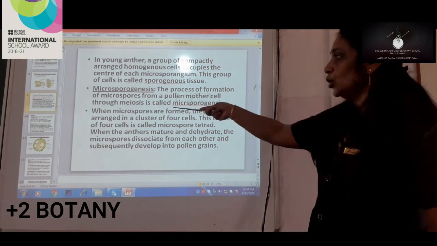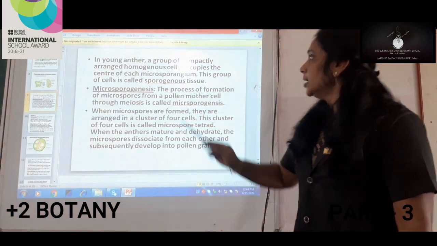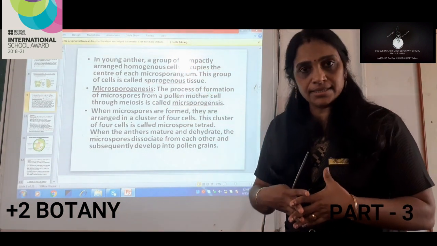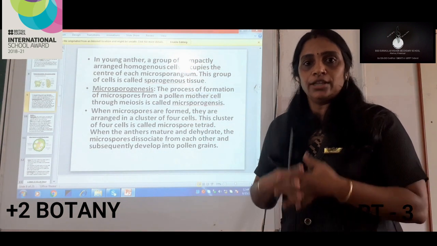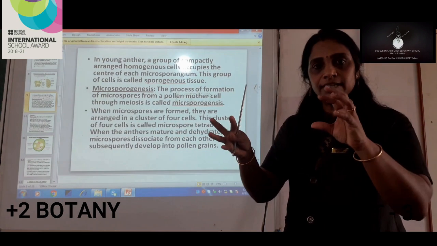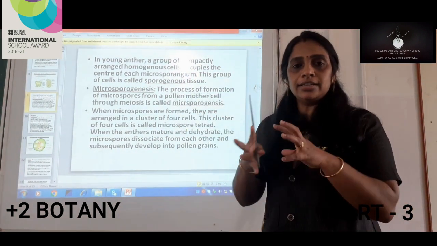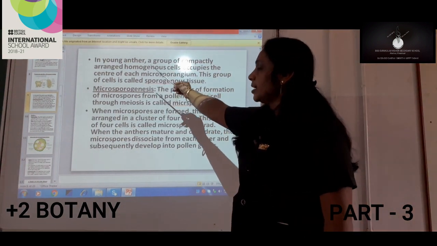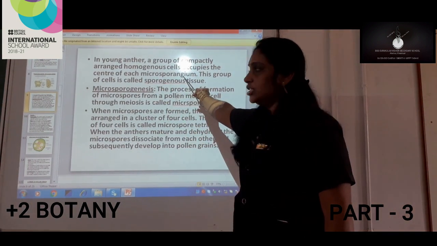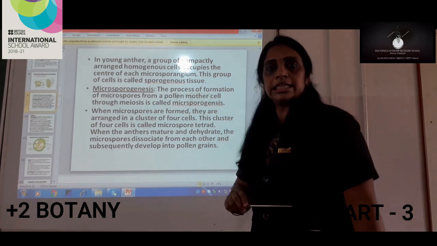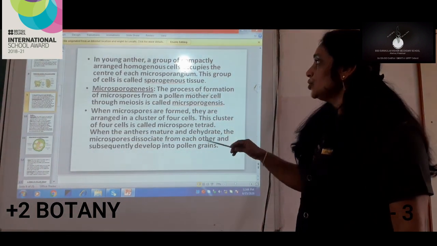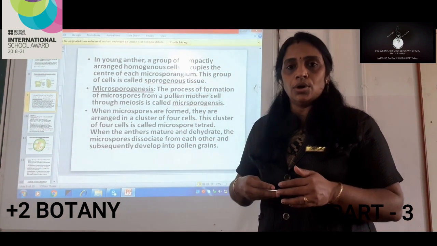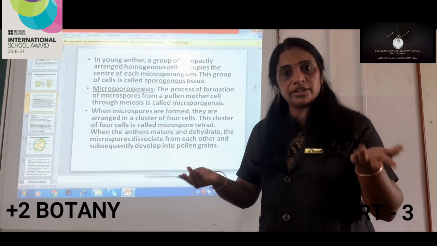Now next thing, I told you about sporogenous tissue, isn't it? In a young anther, you can see a group of compactly arranged cells. They are homogeneous in nature, and those cells are seen in the center. Just now I showed you the figure: the compactly arranged cells in the center of each microsporangium are called sporogenous tissue. Now we should know for what purpose we are studying the structure of anther.